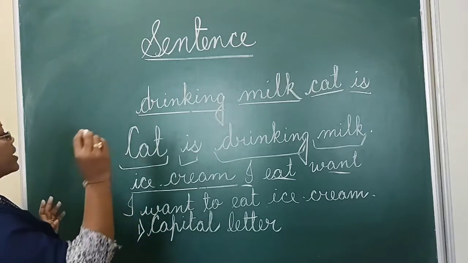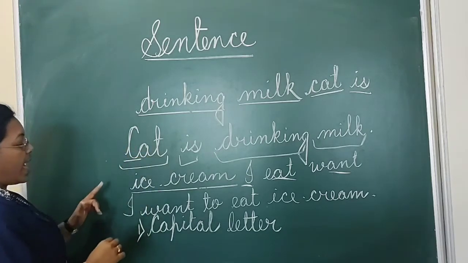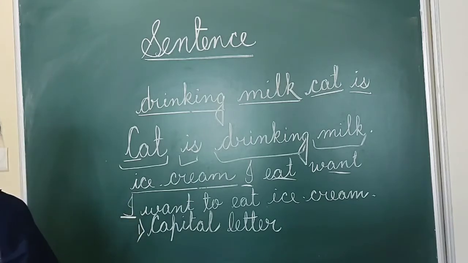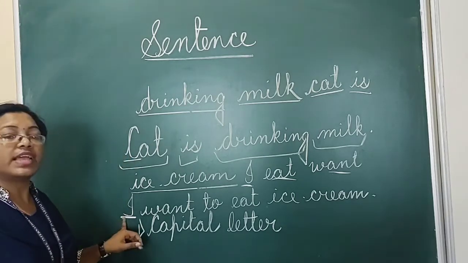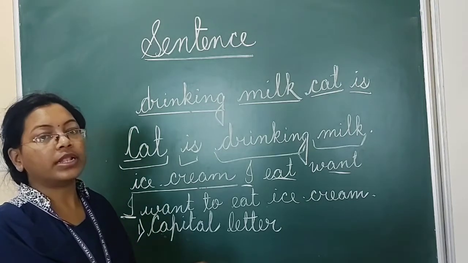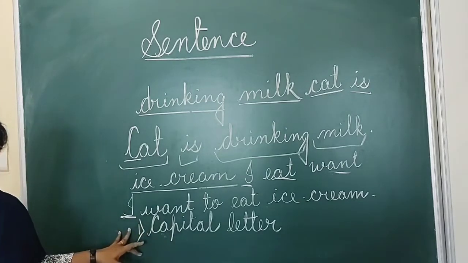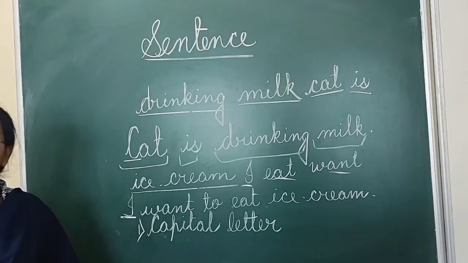Always remember. You can see here, this is the first word of our sentence, and in the second sentence we have done here, this is our first word. So always keep in mind that the first word of a sentence will always start with a capital letter. This is the first important thing to keep in mind when framing a sentence.